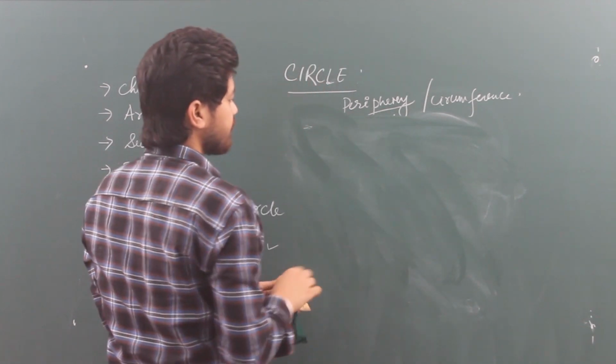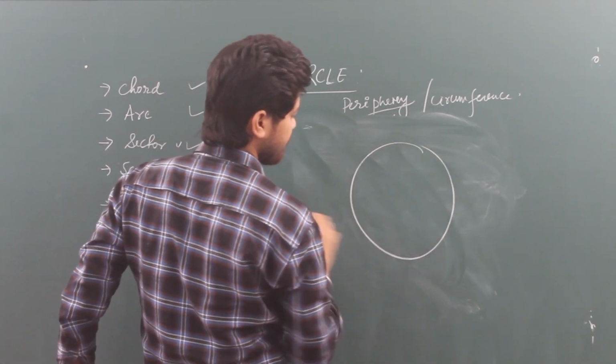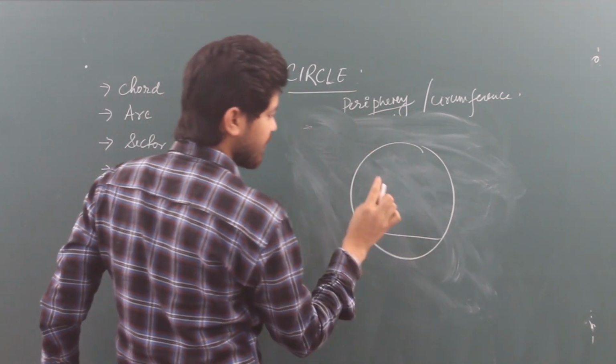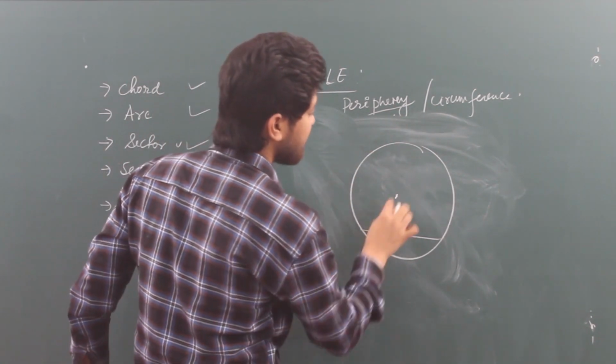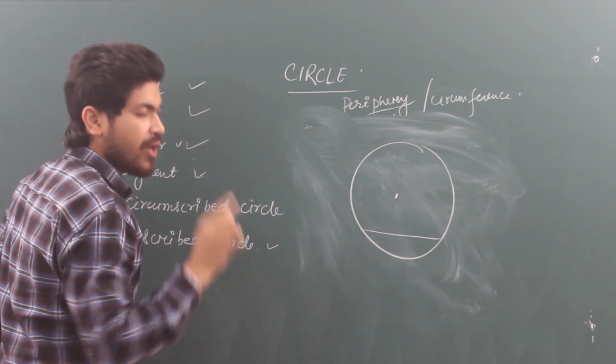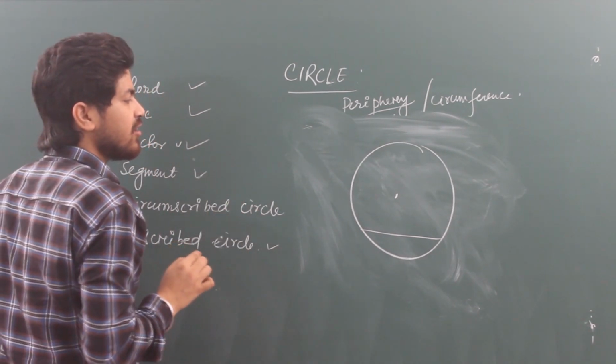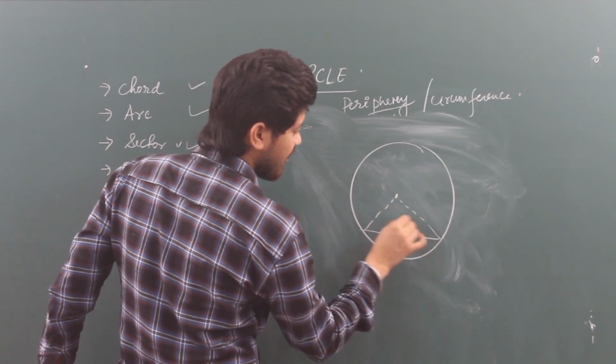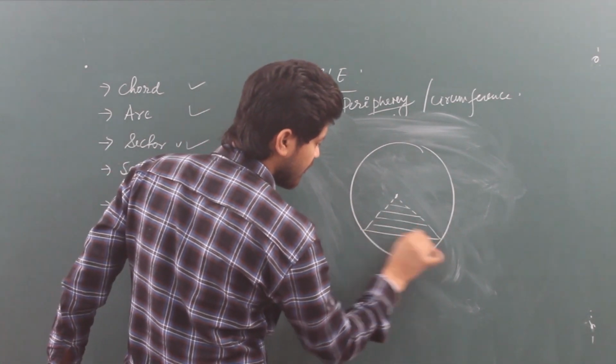See, this is a circle, this is a chord. The upper one is a segment, the lower one is the minor segment, and the upper one is the major segment. This is the center. So a sector is the part of the area of the circle.